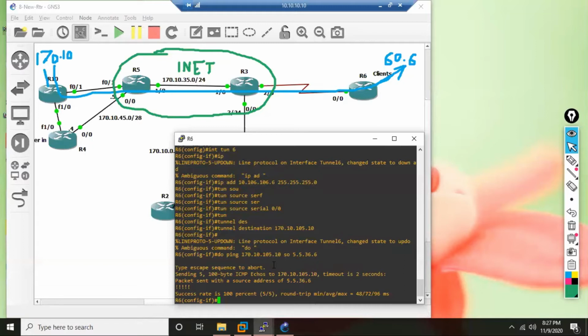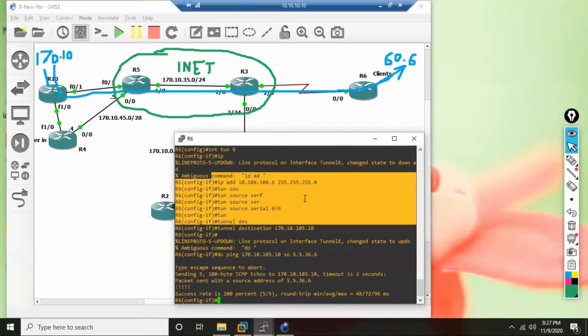So reachability, if this thing is not successful, then forget it, this is never going to work. Tunneling will happen only if R10 and R6 are connected, and that is what I said. The first thing I said is what? R10 is connected to internet and R6 is connected to internet.